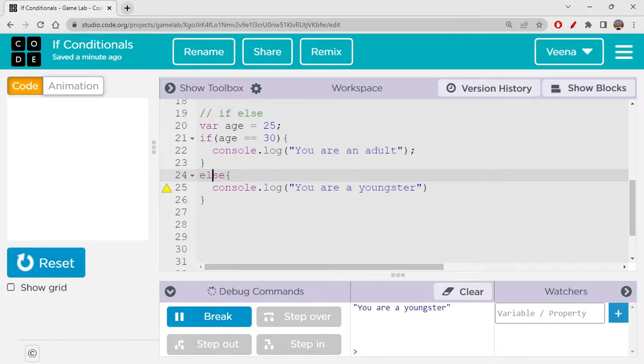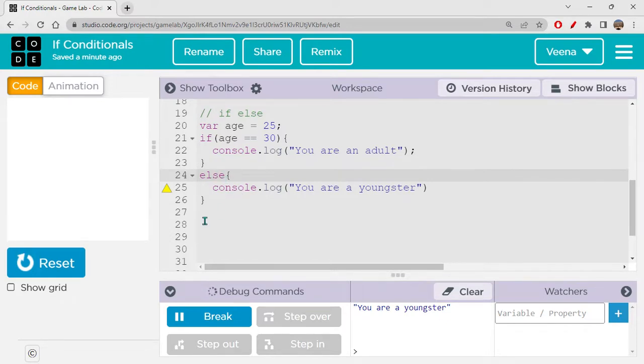I mean, even in real life we do the same thing, right? If something is not happening, then we have some else part to be done. If it is raining, you'll carry an umbrella, else you will not, right? So here also it is something like that. If this is not happening, then else this will happen. Okay, so it's something like this, right?